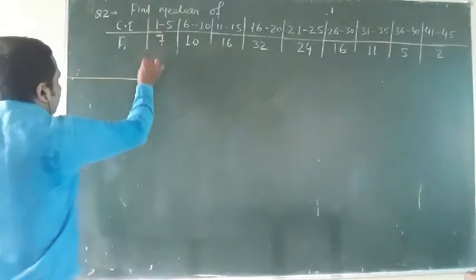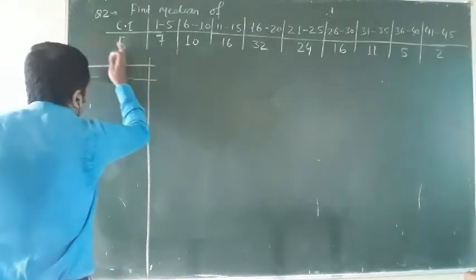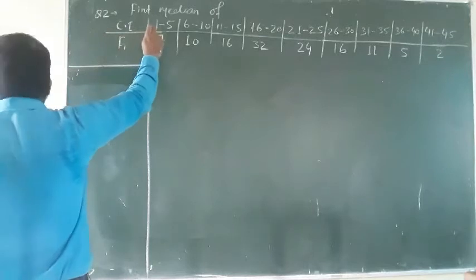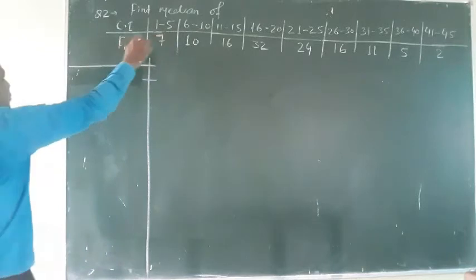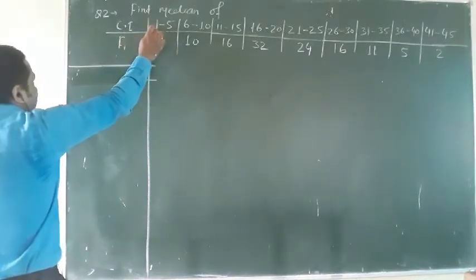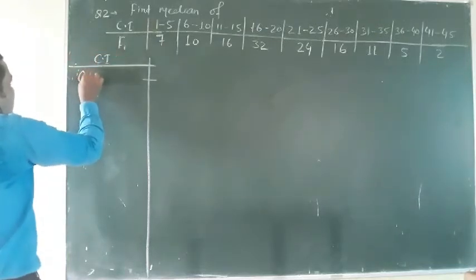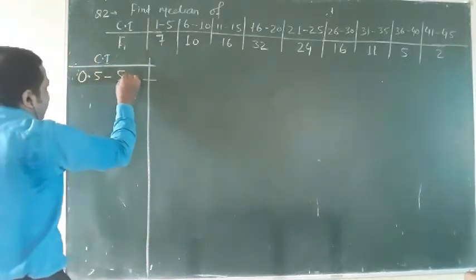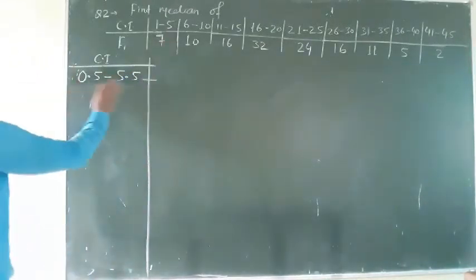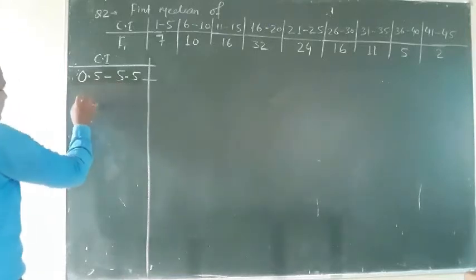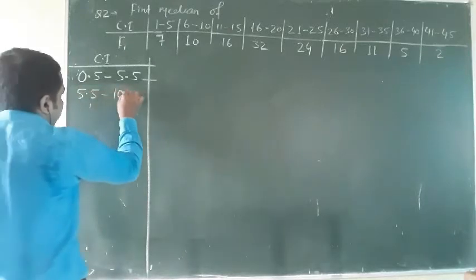Converting into exclusive form is very easy. First of all, just subtract 0.5 from the lower limit and add 0.5 to the upper limit. So subtracting 0.5 from 1 will be 0.5. The actual CI will be 0.5 to 5.5. Adding 0.5 here, the gap becomes 5. So I will start from 5.5 to 10.5.